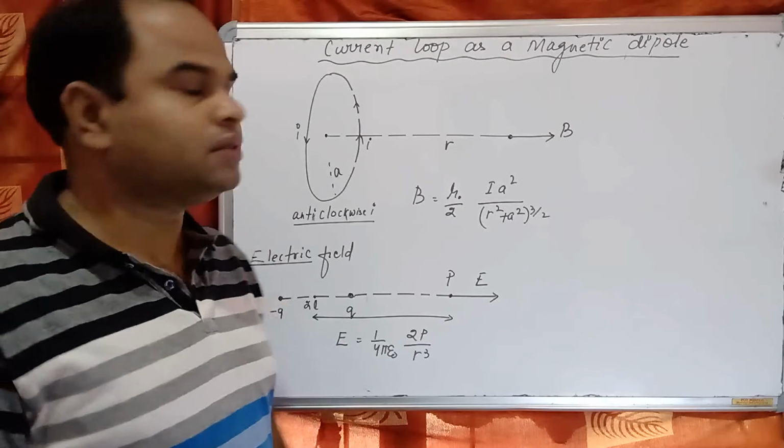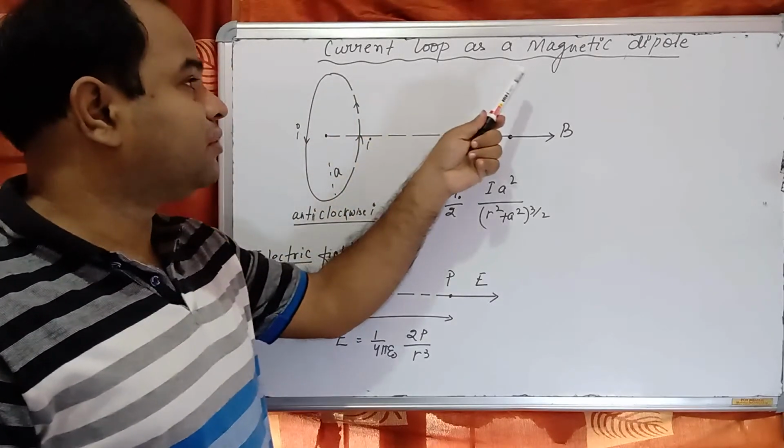The next topic is: current loop is a magnetic dipole.